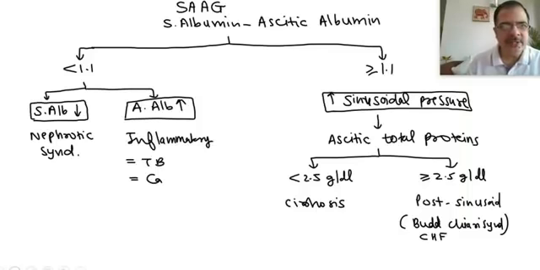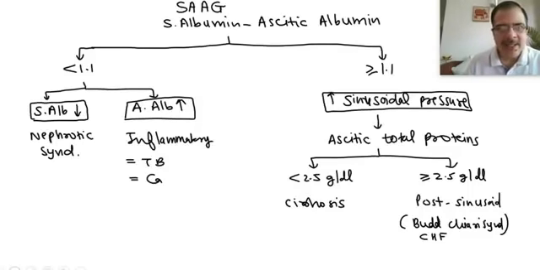On this flowchart you can see, if this gradient is less than 1.1, it could be because either the serum albumin is going down, like in nephrotic syndrome, or the ascitic fluid albumin is going high due to inflammatory conditions of the peritoneum, which lead to leakage of albumin into the peritoneal space, increasing its concentration. These are the inflammatory causes like tuberculosis or any carcinoma, or maybe acute pancreatitis.